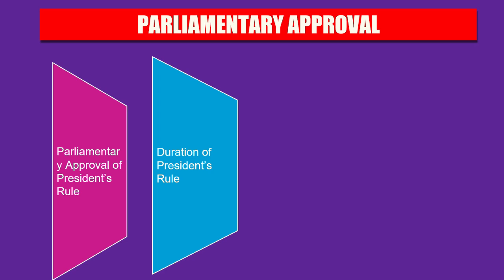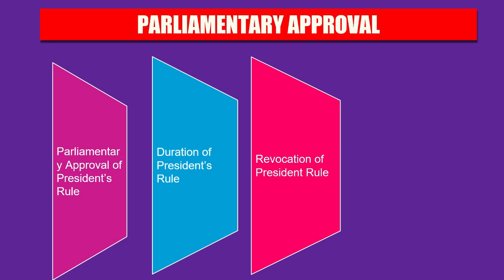What is the revocation procedure? The proclamation can be revoked by the President at any time by a subsequent proclamation. Such a proclamation does not require parliamentary approval. So these are the main criteria.